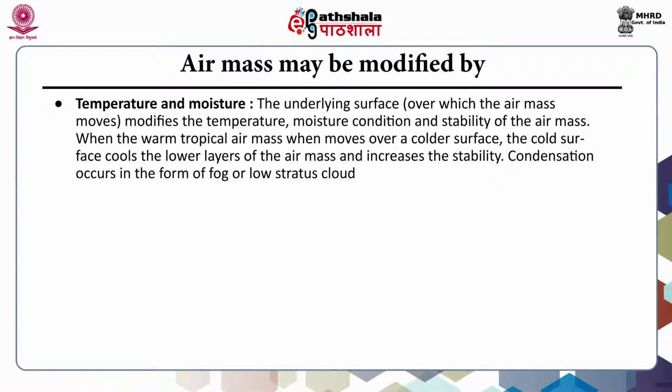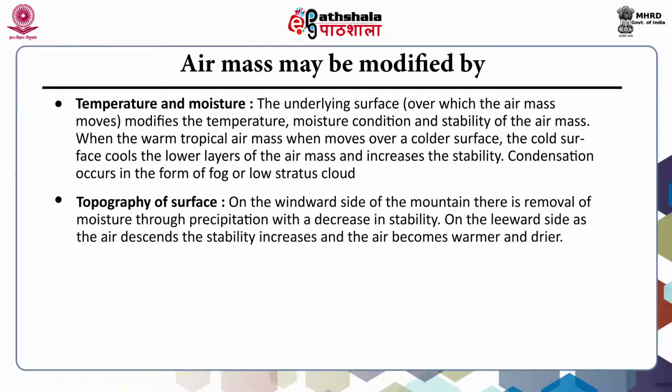of the air mass. When the warm tropical air mass moves over a colder surface, the cold surface cools the lower layers of the air mass and increases the stability. The condensation occurs in the form of fog or low stratus cloud. The second factor is the topography of the surface. On the windward side of the mountain, there is removal of moisture through precipitation with a decrease in stability. On the leeward side, as the air descends, the stability increases and the air becomes warmer and drier.